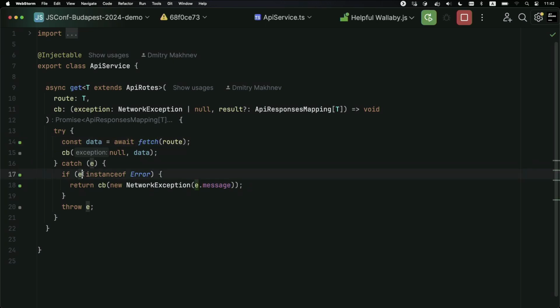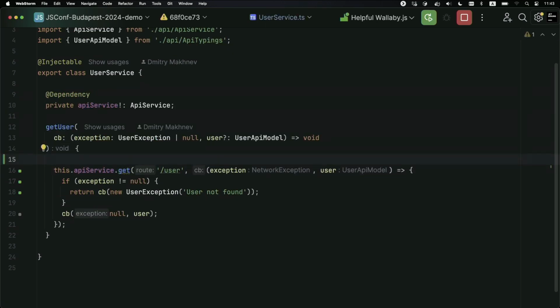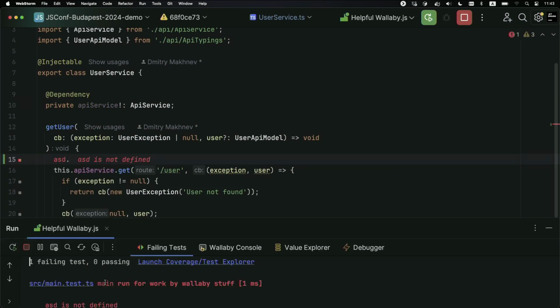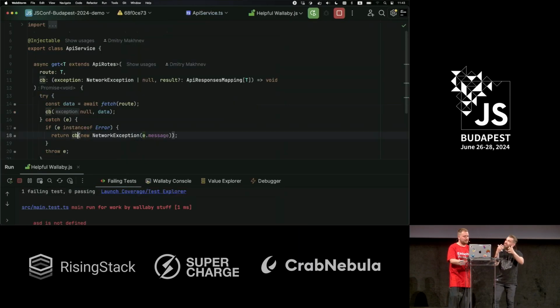And also, when we catch the error, we have a distinction between error and exception. Okay, how does it look? It's better to show here. So if we have any error here, it will be caught as unexpected. I see. Because exceptions are in callbacks and our errors go through the throw statement. Okay, they have different flow in the callback way and in the throw way. So we're happy.